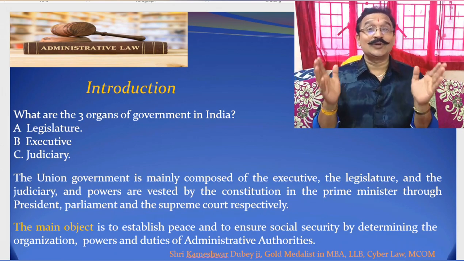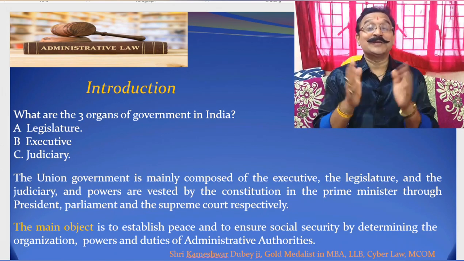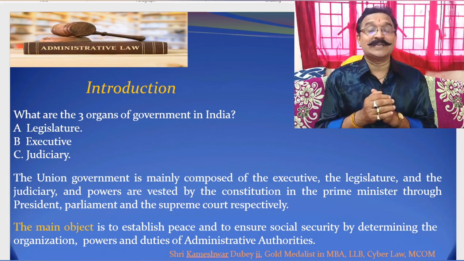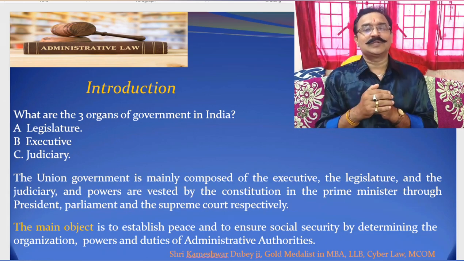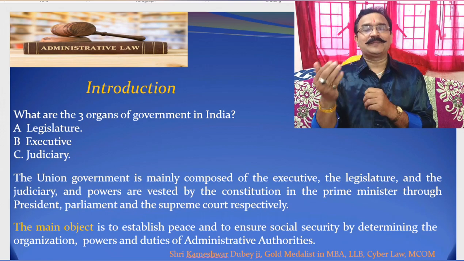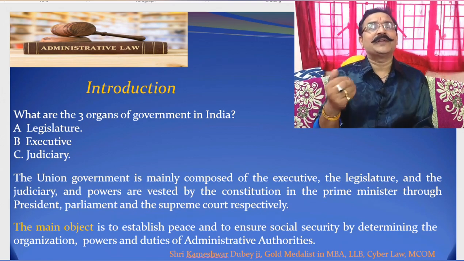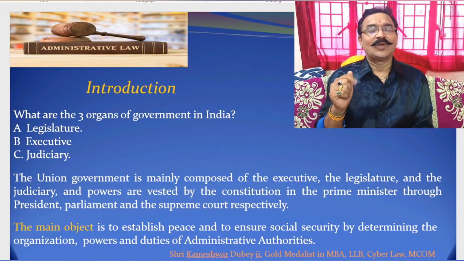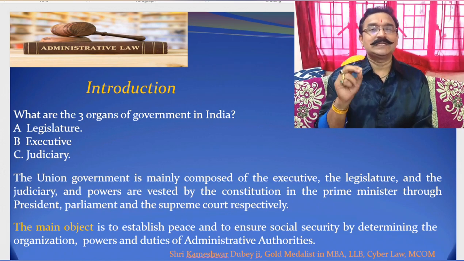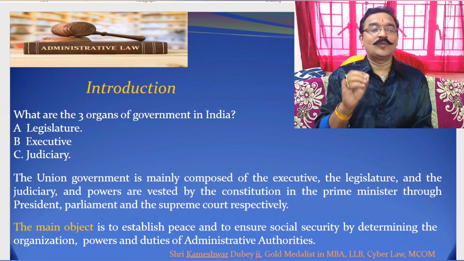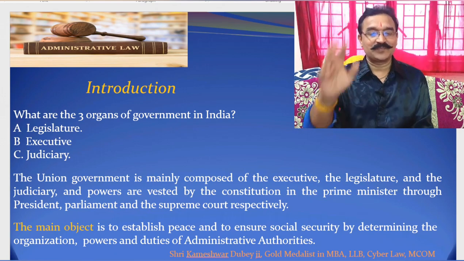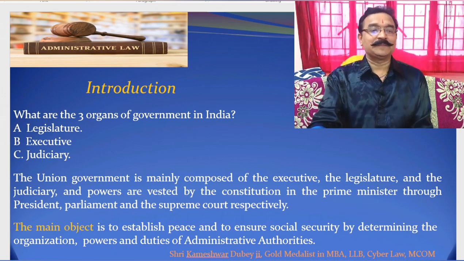So they should not cross the limits. They should not misutilize them so that the interests of affected persons get affected. That is why there is judicial control over executive action. So one by one we will study it.